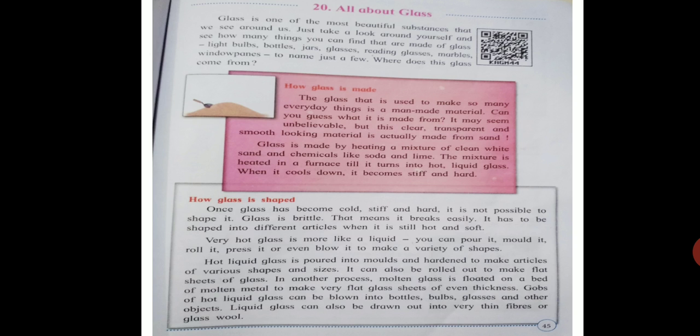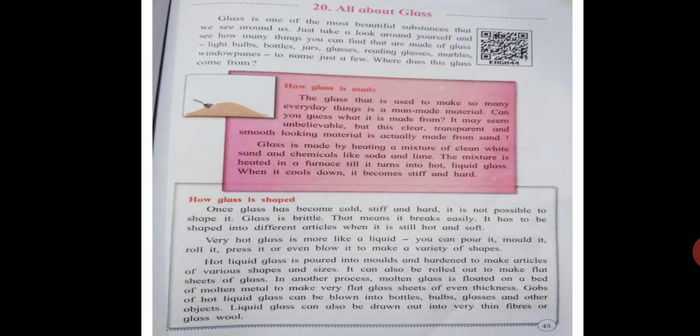Now here all we know about the glass as we see around us in our day-to-day life. If we look around ourselves, we can see different types of things made of glass, such as jars, glasses, reading glasses, marbles, and window panes, etc. But do you know where this glass comes from? Let us see how glass is made.